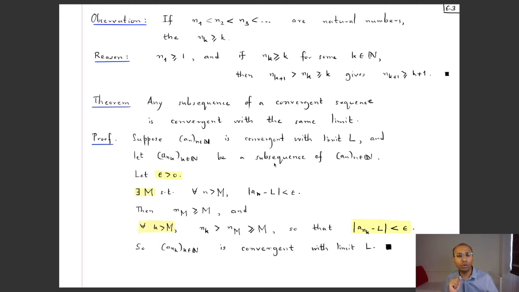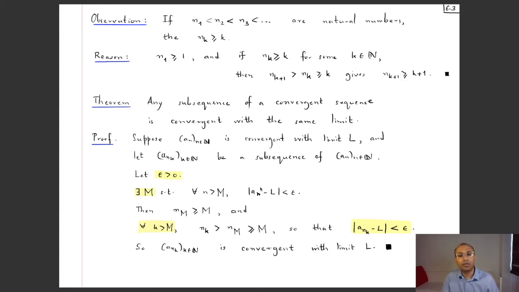And I want to show that this a_{n_k} is also convergent with the same limit L. Okay, so what do we have to show? We have to show that given any distance epsilon positive, there exists an index such that if I take the index little k beyond that index, I have that the distance of the kth term to the claimed limit, which is L, the same as the original sequence, is smaller than epsilon.